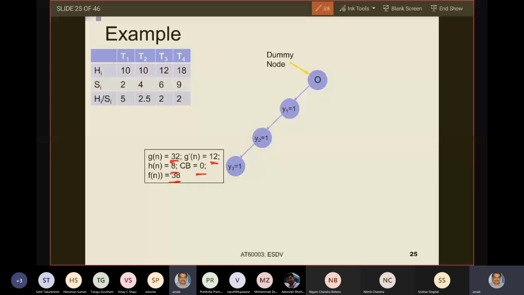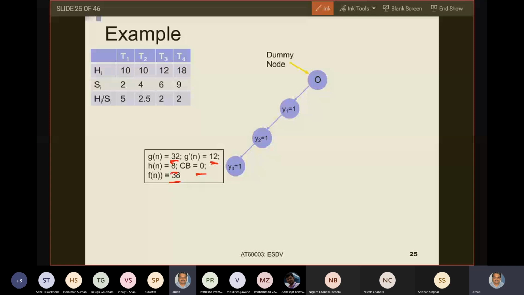Now you see here that I cannot allocate y4 to software. Why? Because of the actual software execution time resource. How much is remaining? 15 minus 12, which is 3. But T4, if allocated, will require 9 units of resource.